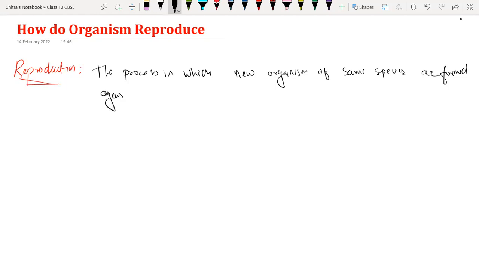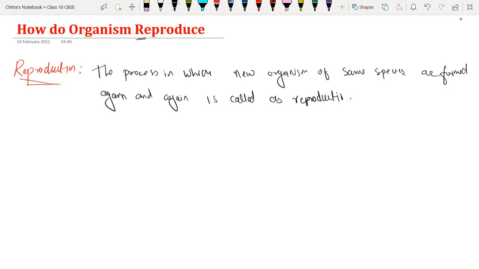The "re" word is used here; re means again and again. The process in which new organisms of the same species are formed again and again is called reproduction. Understood what is reproduction?